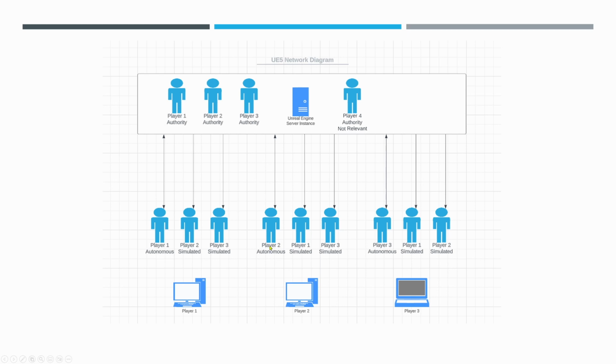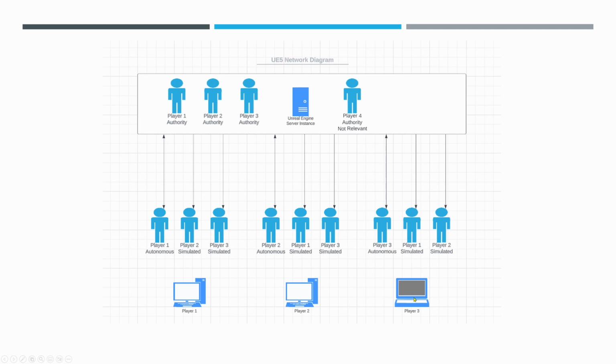Player 2's character is autonomous on player 2's client. Player 3's character is autonomous on player 3's client. But player 1 also has player 2's character and player 3's character in simulated proxy mode. Player 2 has player 1 and player 3's character in simulated proxy mode. Player 3 has player 1 and player 2's character in simulated proxy mode.